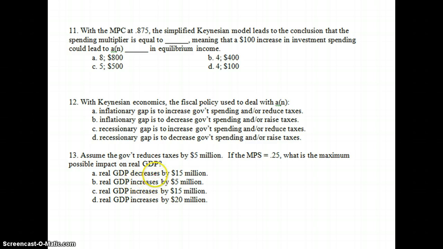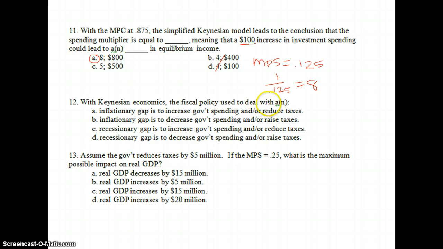Number 11, with the MPC at 0.875, our Keynesian model leads to a conclusion that spending multiplier is equal to what? Well, if MPC is 0.875, then our MPS must be equal to 0.125, and our multiplier, 1 over 0.125, will give us 8. In this case, we can eliminate B and D quickly, and we know that 8 times 100 would be 800. So A, our answer choice for 11.